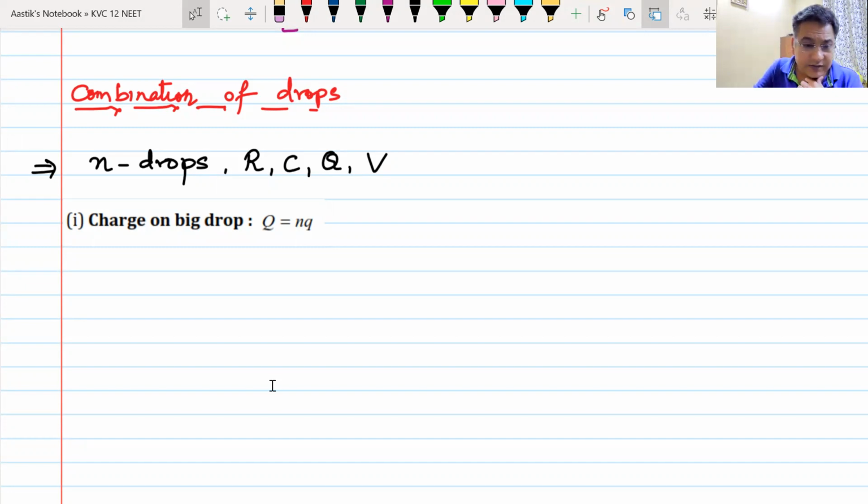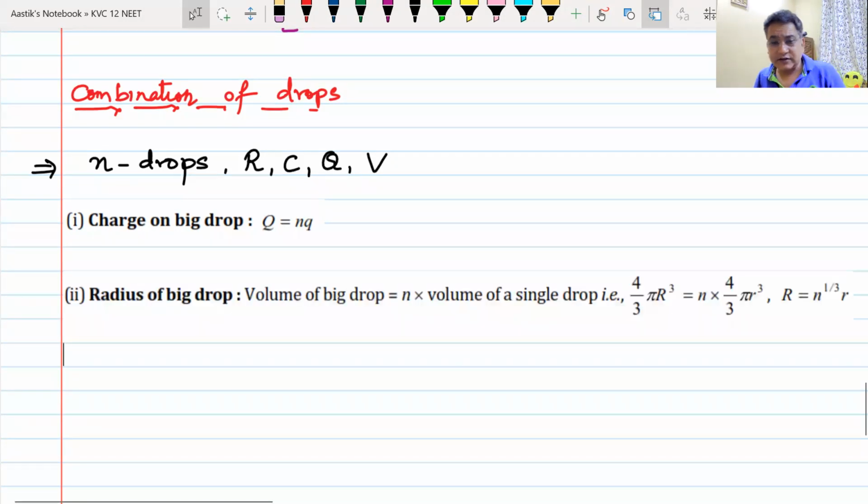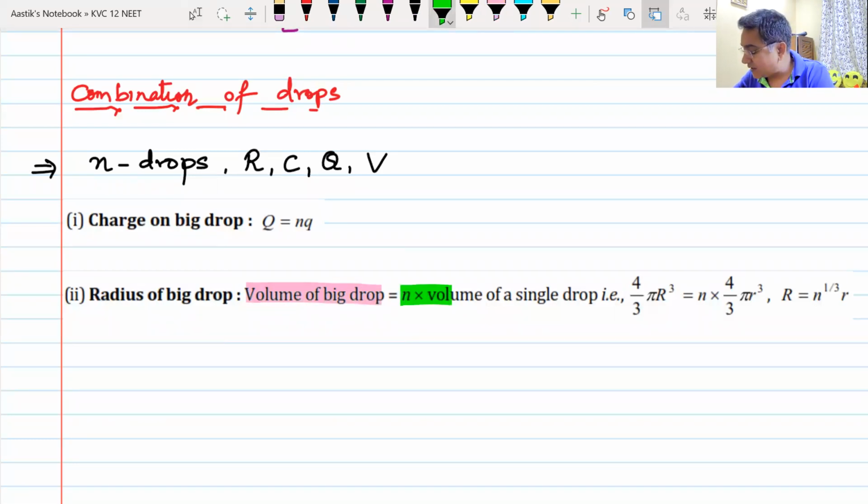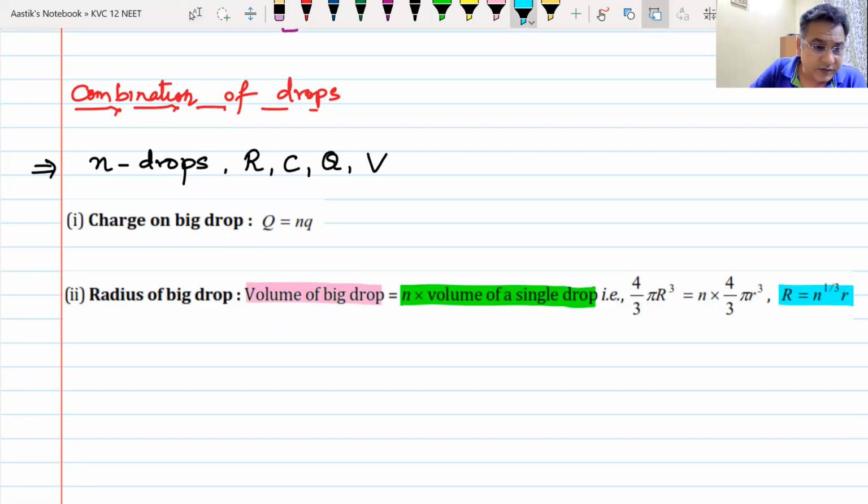The most important factor here is what is the radius of the bigger drop, and this radius will be, remember, the total volume will remain the same. So the volume of the bigger drop will be the same as n times the volume of the single drop, and therefore the radius of the bigger drop will be n raised to one-third, the cube root of n, times the radius of the smaller drop.